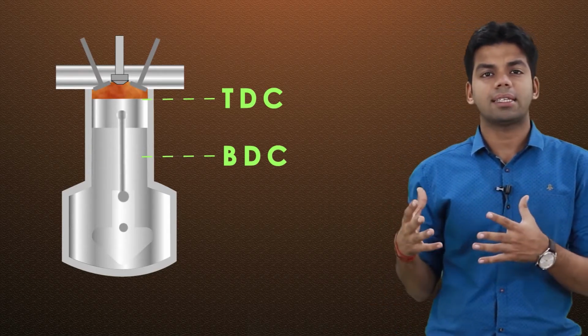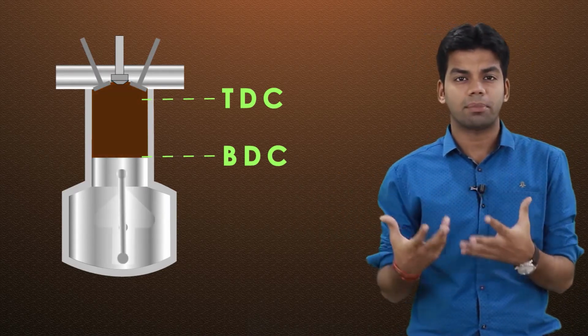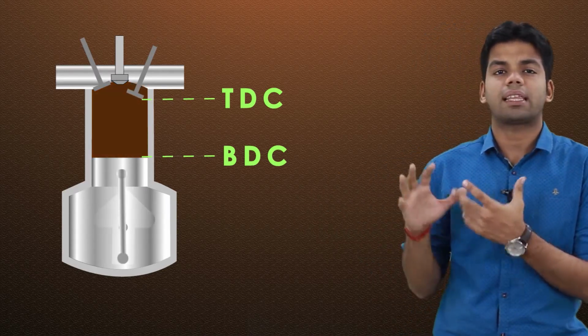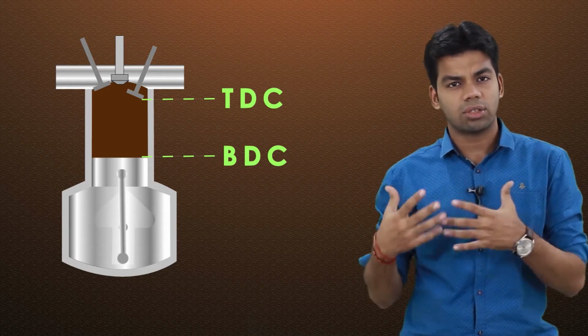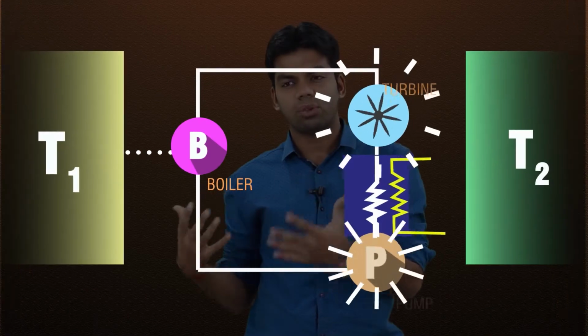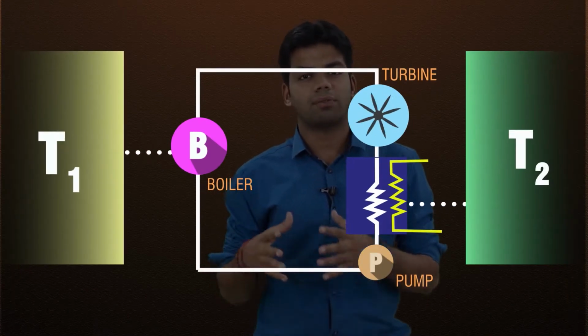What happens in the IC engine is that heat is produced by the combustion of fuel, and that heat is finally utilized in order to produce some work. That is a continuous cycle, a cyclic process, and we get continuous work out of it. That is a heat engine cycle. Next, if I give you the example of an open system, the power plant is an example of a heat engine. In the power plant, as we know, we have the boiler.